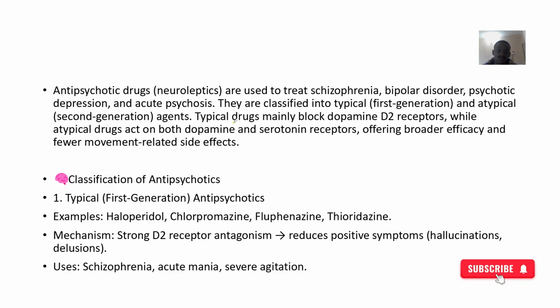For the typical ones, known as the first generation, we have drugs like Haloperidol, Fluphenazine, and Trifluoperazine. They block dopamine D2 receptors. So they will reduce what? The dopamine D2 receptor being stimulated. This reduces episodes of hallucination and delusions, just thinking about what doesn't exist. They are used in treating schizophrenia, acute mania, and severe agitation.